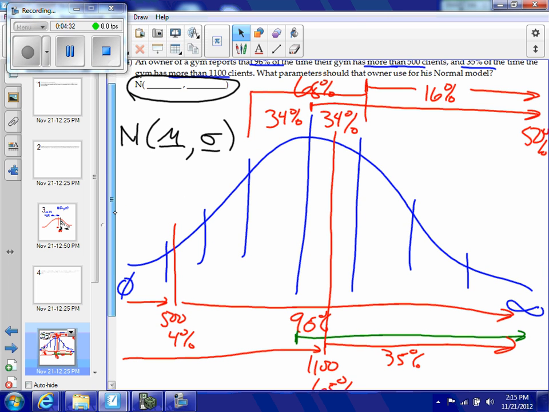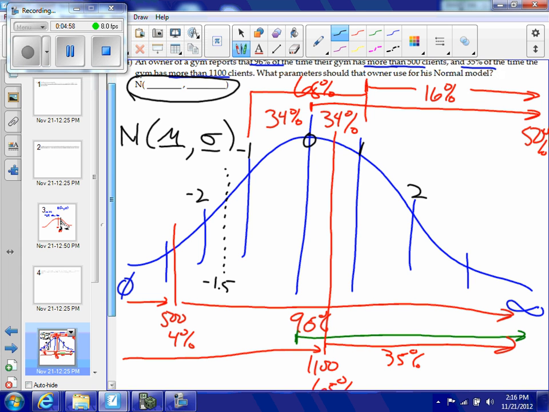If I'm at 0, then a z-score of 1 takes me 1 standard deviation to the right, and a z-score of -1 takes me 1 standard deviation to the left. A z-score of 2 takes me 2 standard deviations to the right. A z-score of -2 takes me 2 standard deviations to the left. A z-score of -1.5 takes me 1.5 standard deviations to the left. So a z-score is just telling you how many standard deviations you are from the middle to either side.